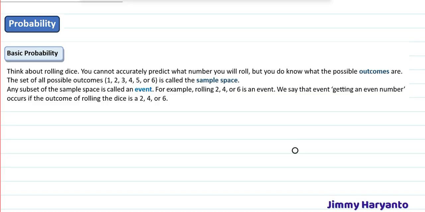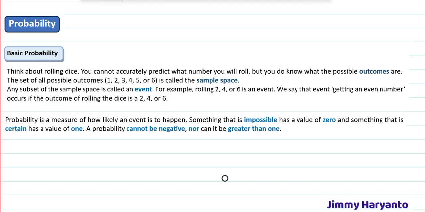Think about rolling dice. You cannot accurately predict what numbers you will roll, but you do know what the possible outcomes are. The set of all possible outcomes, 1, 2, 3, 4, 5, or 6, is called the sample space. Any subset of the sample space is called an event. For example, rolling 2, 4, or 6 is an event. We say that the event of getting an even number occurs if the outcome of rolling the dice is 2, 4, or 6.